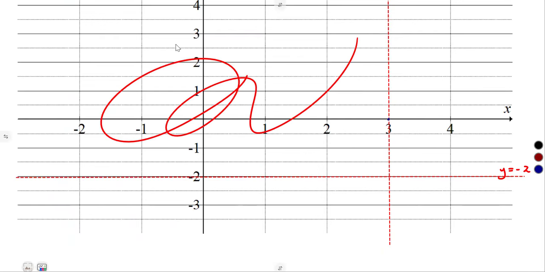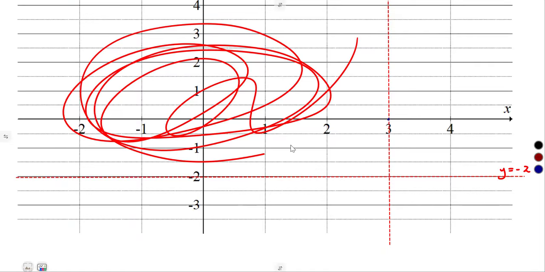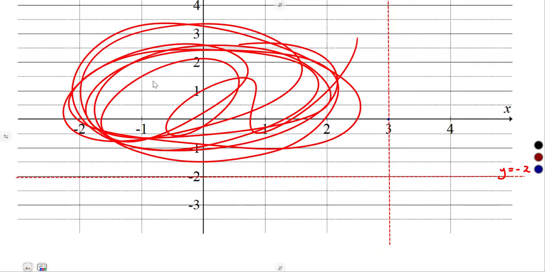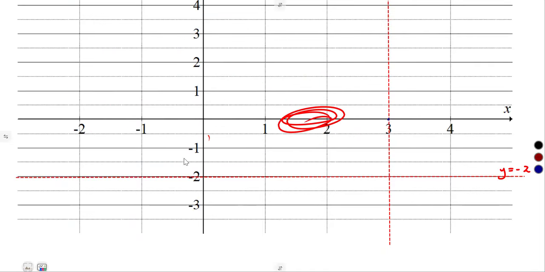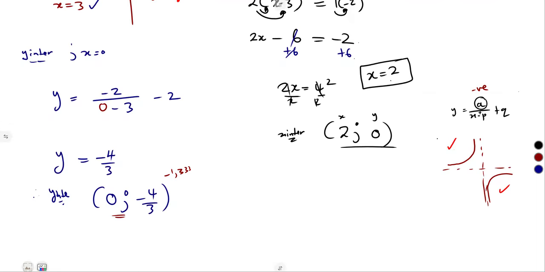So on this side of our graph, as we can see, there are points to be indicated. There we have space for the x-intercept and also for the y-intercept. But for this side, guys, there's no x-intercept because it cannot pass y is equal to minus 2. It cannot pass x is equal to 3. So we are just going to have a piece on this side of our graph. But here we must indicate where it is going to cross the x-axis and the y-axis. That's where we need those intercepts.